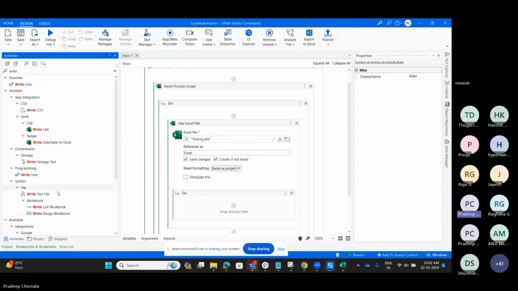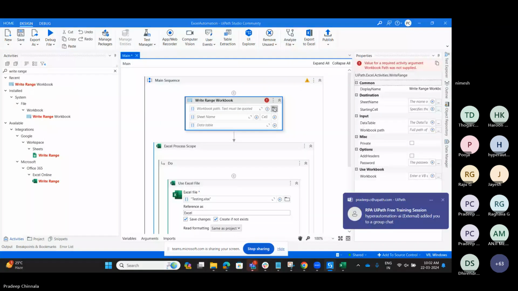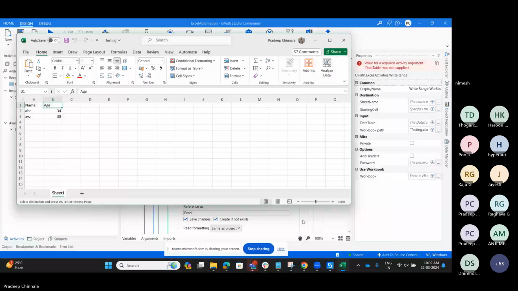We have different kinds of write range activities available. If you want to go with the workbook activities, we can use write range. So let me show you. Here is the path we need to mention, testing, and the sheet name is Sheet1.